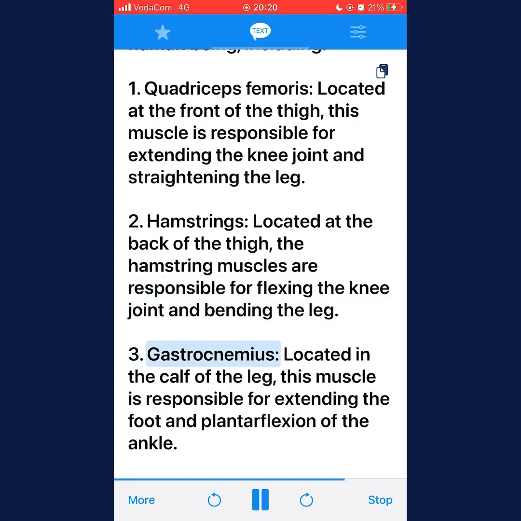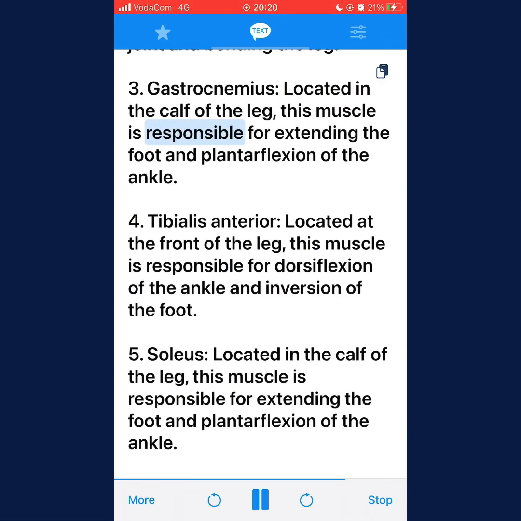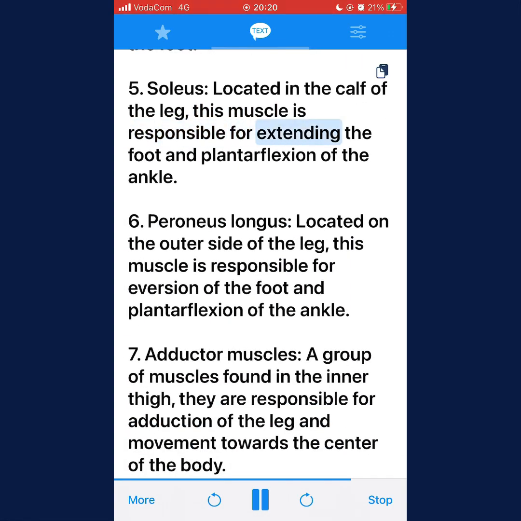3. Gastrocnemius, located in the calf of the leg. This muscle is responsible for extending the foot and plantar flexion of the ankle. 4. Tibialis anterior, located at the front of the leg. This muscle is responsible for dorsiflexion of the ankle and inversion of the foot. 5. Soleus, located in the calf of the leg. This muscle is responsible for extending the foot and plantar flexion of the ankle.